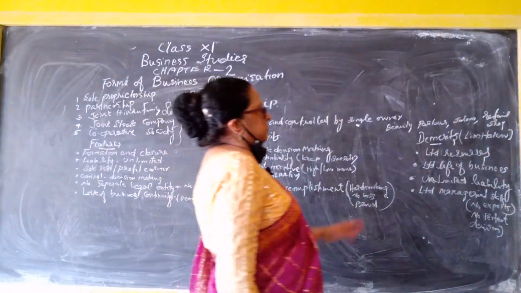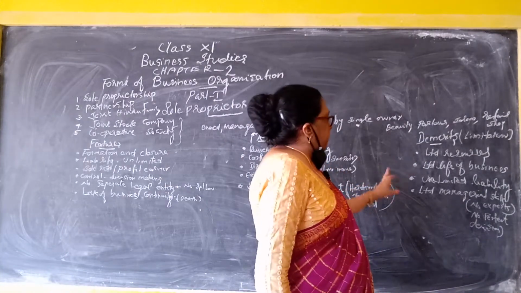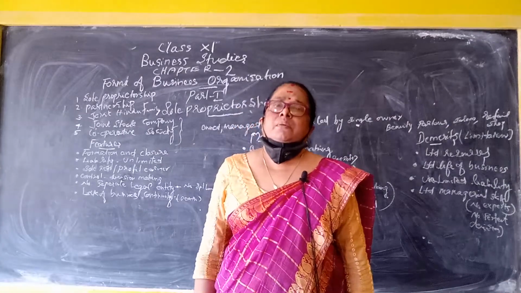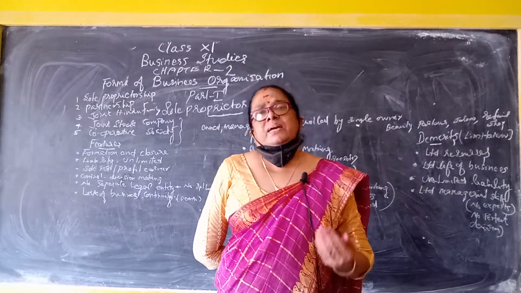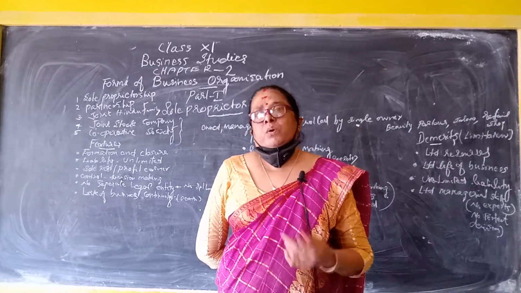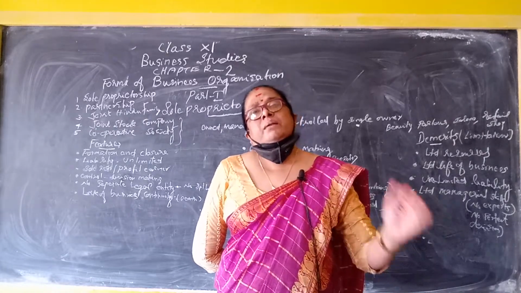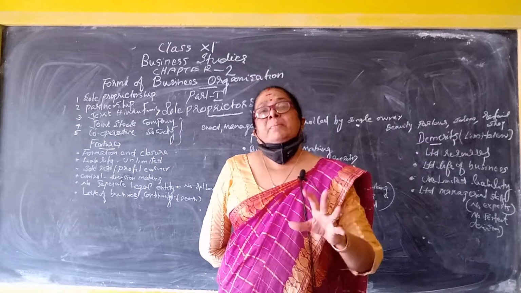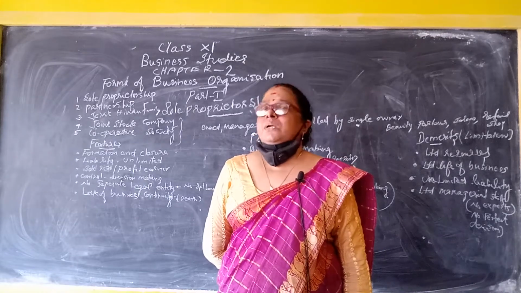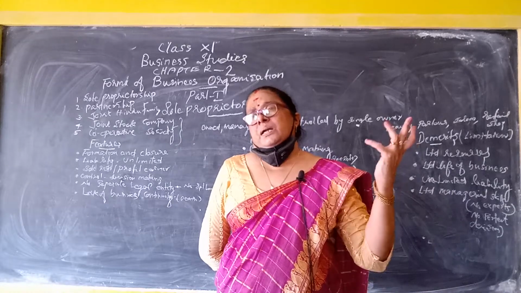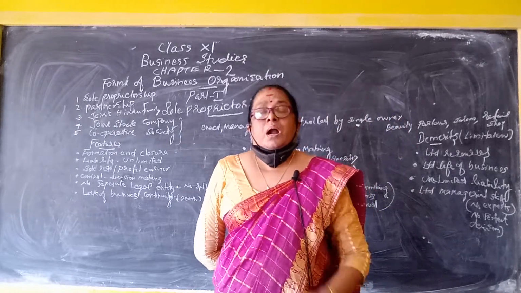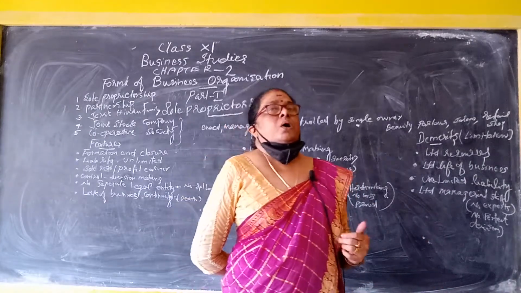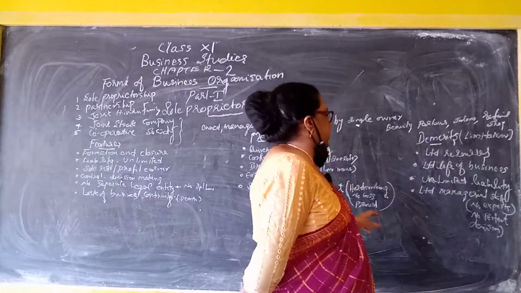The next, demerits. Four points are there. Limited resources. One person owns the business, so money is very less in his hand. Only one person, so only how much he can deposit and invest is possible. So resources are very limited because money is not available. In a joint stock company or other partnerships, there are many more persons, all collecting money. But in this case we don't get money because only one person is doing the business.